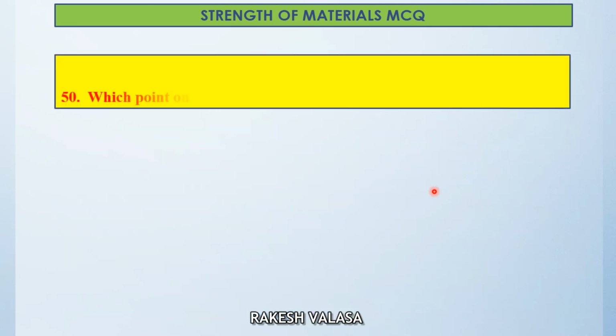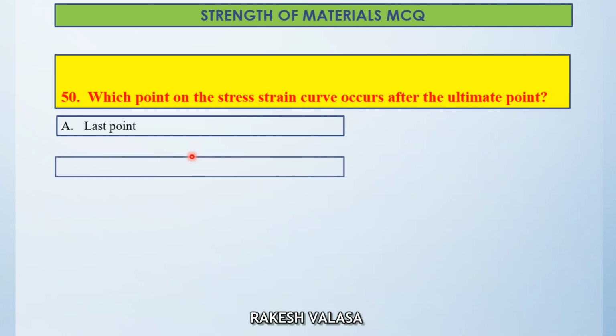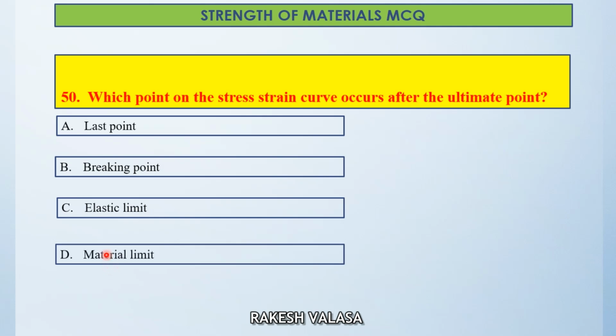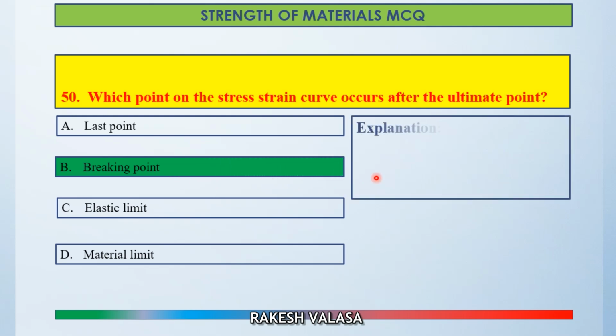Question number 50. Which point on the stress strain curve occurs after the ultimate point? Option A, last point. Option B, breaking point. Option C, elastic limit. Option D, material limit. The correct answer is option B, breaking point. Let us see the explanation.